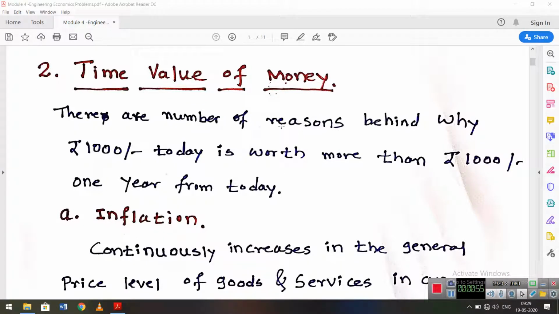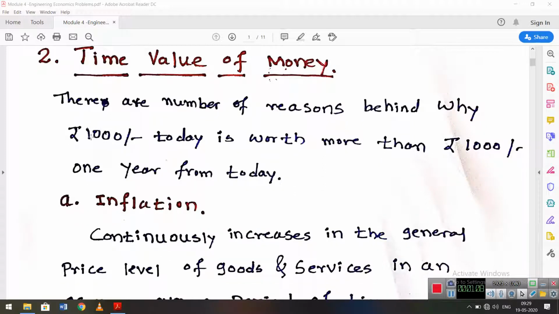There are a number of reasons behind why 1,000 rupees today is worth more than 1,000 rupees 1 year from today.